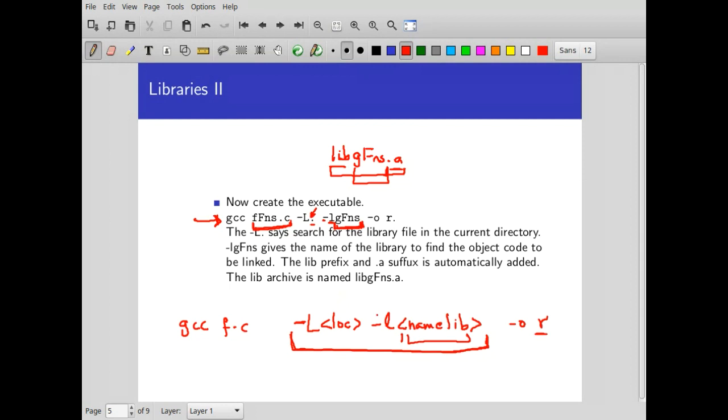So given this, the compiler will compile it and create an executable which is inside this R, just like earlier, right? So basically it goes into the library, picks out the already compiled functions, and adds them at a suitable place to R. So now what has to be done in f.c to be able to do this?